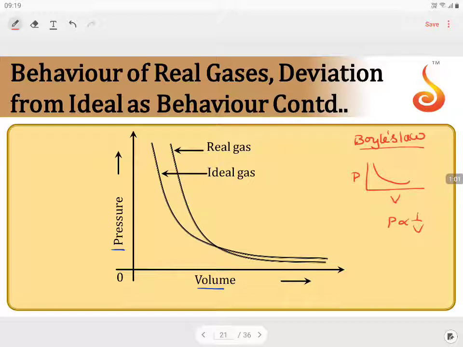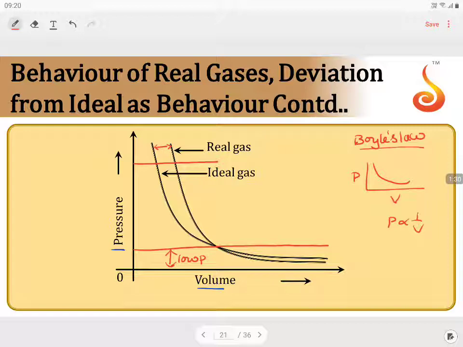But what is important, if you observe the deviation at the lowest pressure, at low pressure conditions, you can see the deviation is very, very less. The difference between the two lines, the distance of separation, so the deviation is very less. When it comes to the high pressure conditions, you can see the deviation is huge. This much deviation you can see.